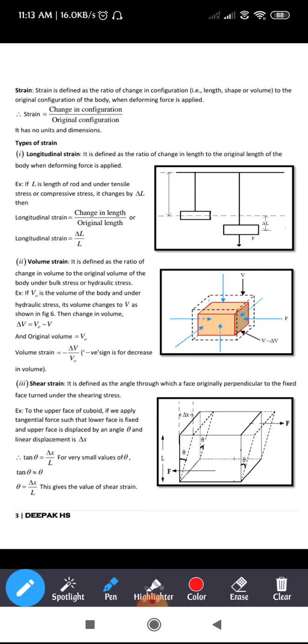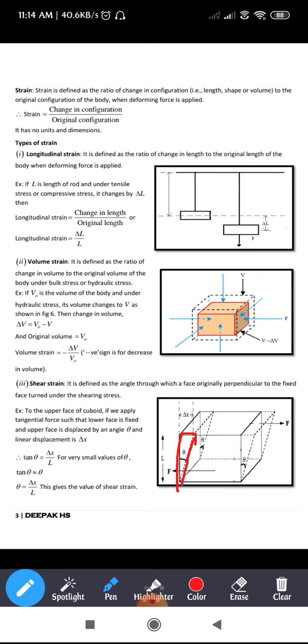If you consider a triangle in the figure, when you apply the value of tan theta, tan theta comes out to be delta x divided by L. For a very small value of theta, you can approximate tan theta to theta.